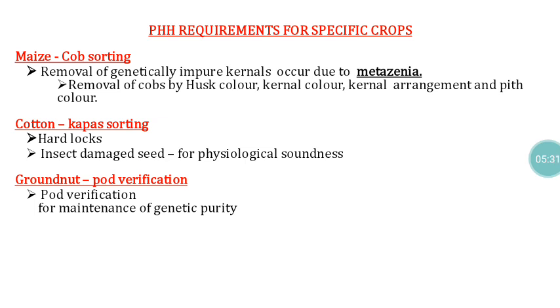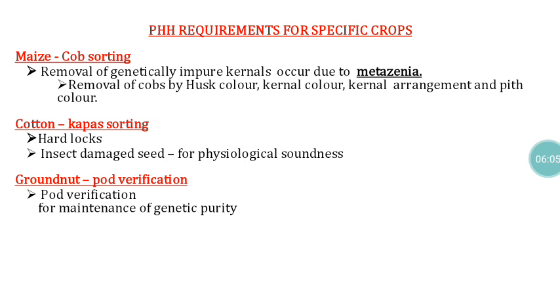For seed purpose, we have to harvest the fully opened kappas. If there are any kappas that have unopened locules, hard locules, we should not include those kappas for seed extraction purpose. Similarly, the color of the lint also we have to observe. If there is any insect damage, that may be brown or pink in color. So if the lint color is other than white, those also we should not include for seed extraction purpose. The kappas sorting is also very important in order to ensure the physical and genetic purity of the material.